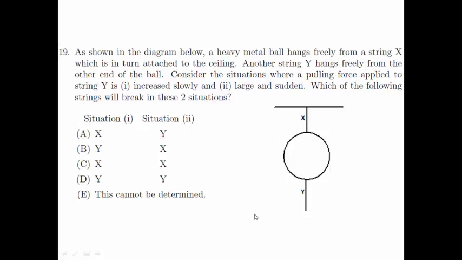Welcome to Singapore Junior Physics Olympiad 2012 General Round Question 19. As shown in the diagram below, a heavy metal ball hangs freely from a string X, which is in turn attached to the ceiling. Another string Y hangs freely from the other end of the ball.